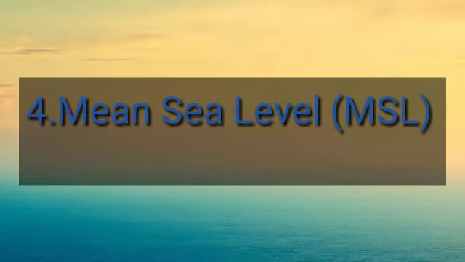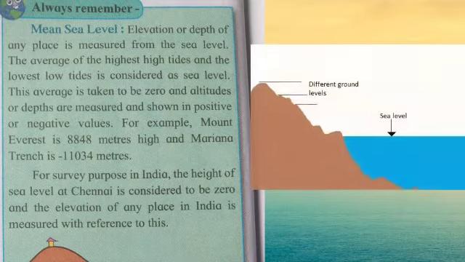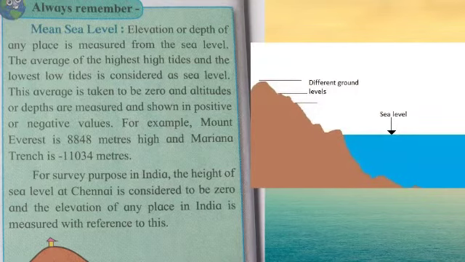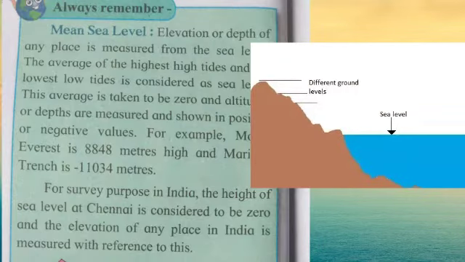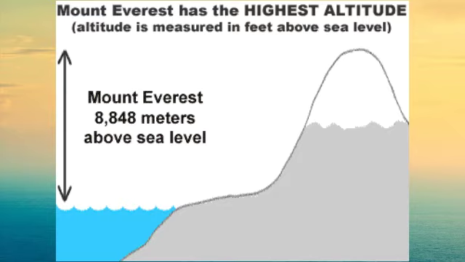Dear students, open the textbook and come to the page number 26. On it, always remember our next point number 4, mean sea level. Elevation or depth of any place is measured from the sea level. The average of the highest high tides and the lowest low tides is considered as a sea level. This average is taken to be zero.